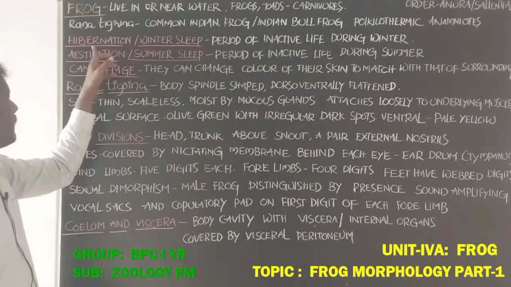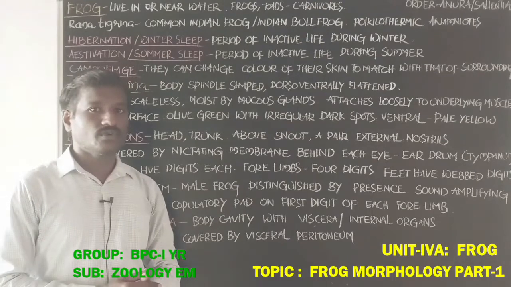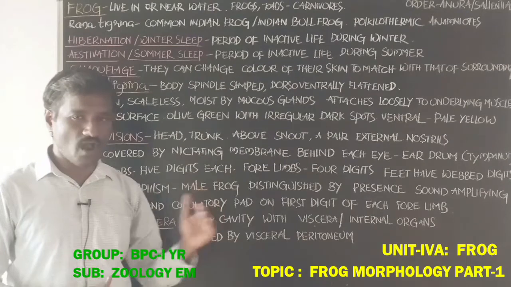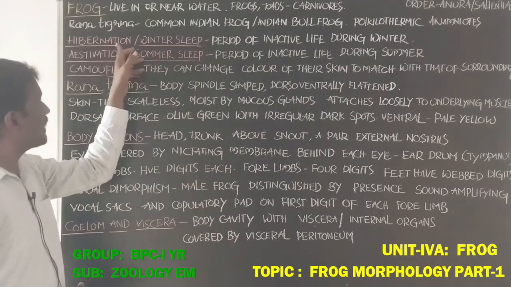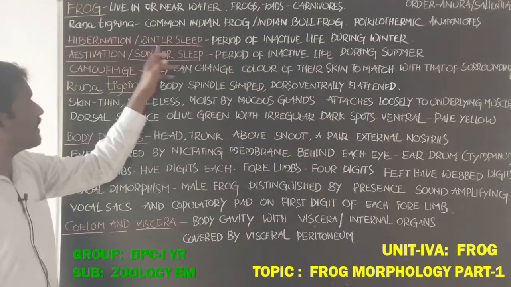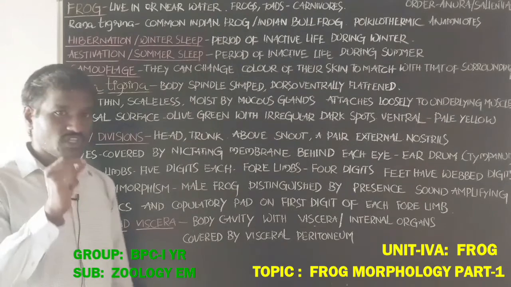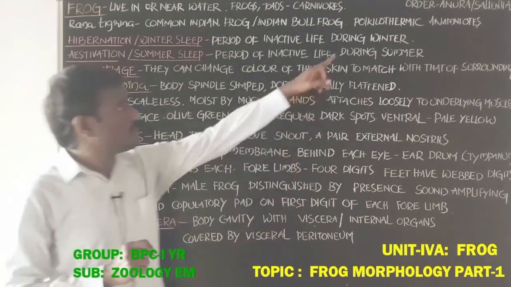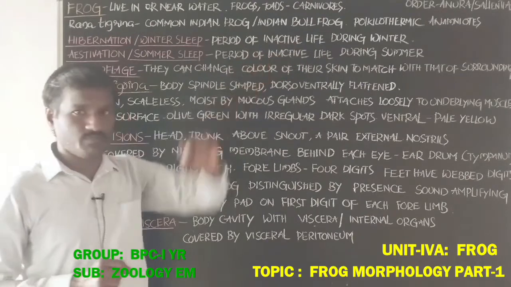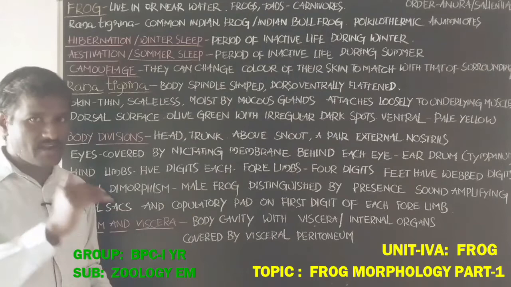Next, hibernation, winter sleep, and estivation, summer sleep. These are the two types of activities shown by the frog. What about hibernation? During the winter, these animals go into an inactive life, form burrows in the soil and hide their bodies.